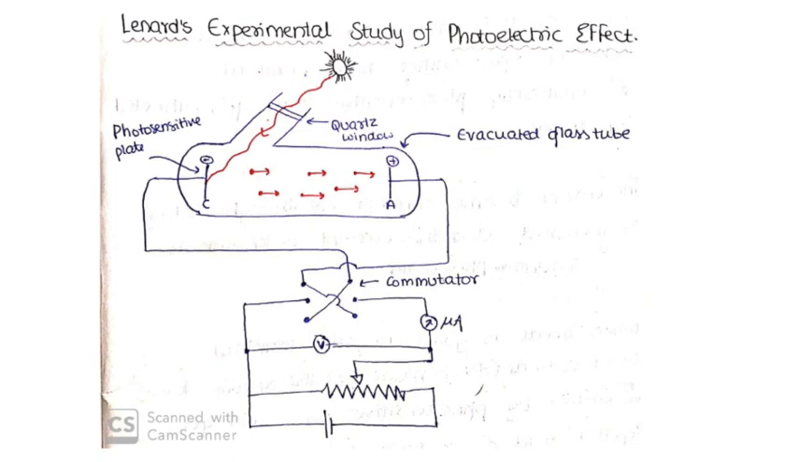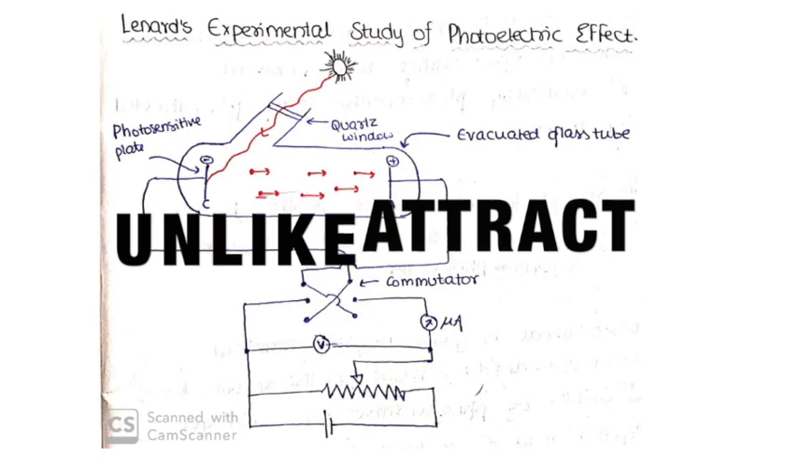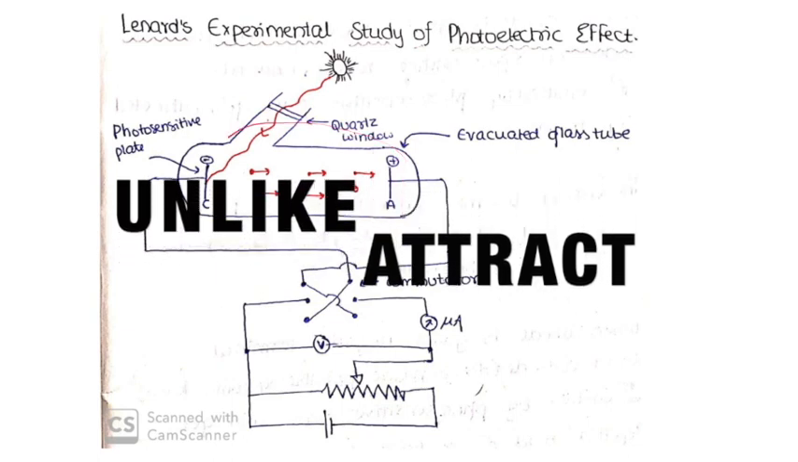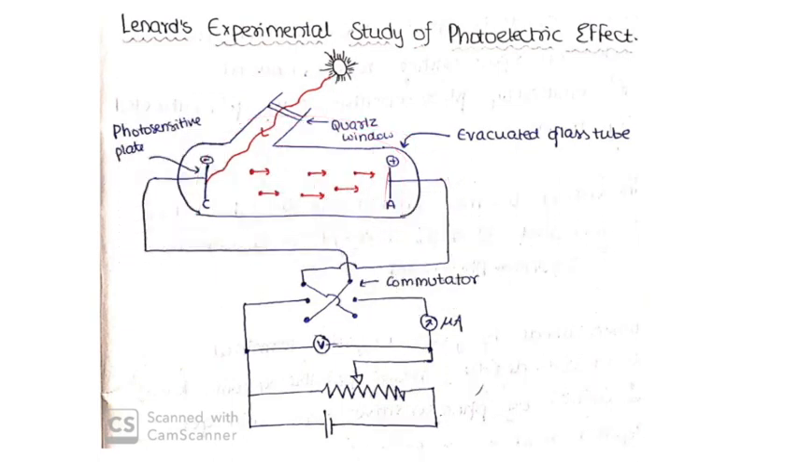Now Lenard closed the switch and observed the current when the anode was given a positive terminal with respect to the cathode. The electrons in the evacuated space, that is the space charge, are attracted by this anode because electrons are negative charges and the anode is positive with respect to the cathode. So electrons are attracted towards the anode and photoelectric current is produced, and perceived even better than the earlier case.